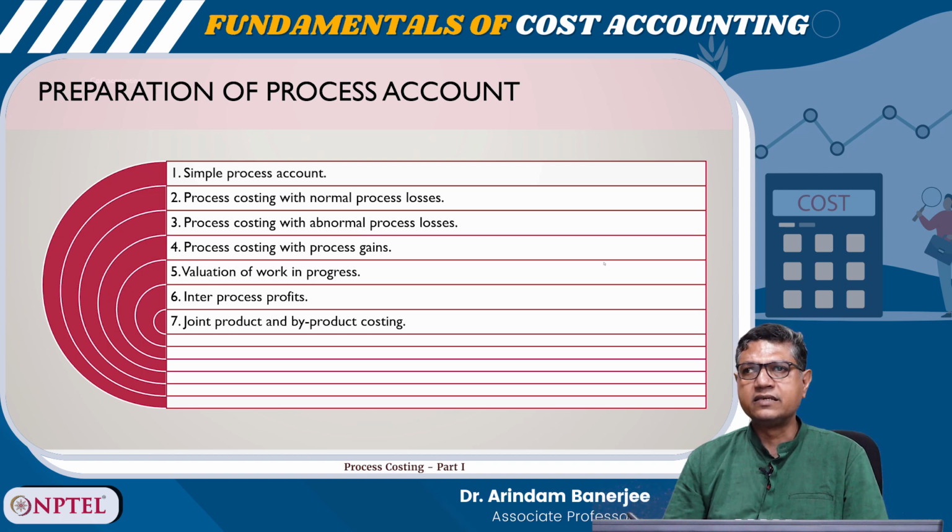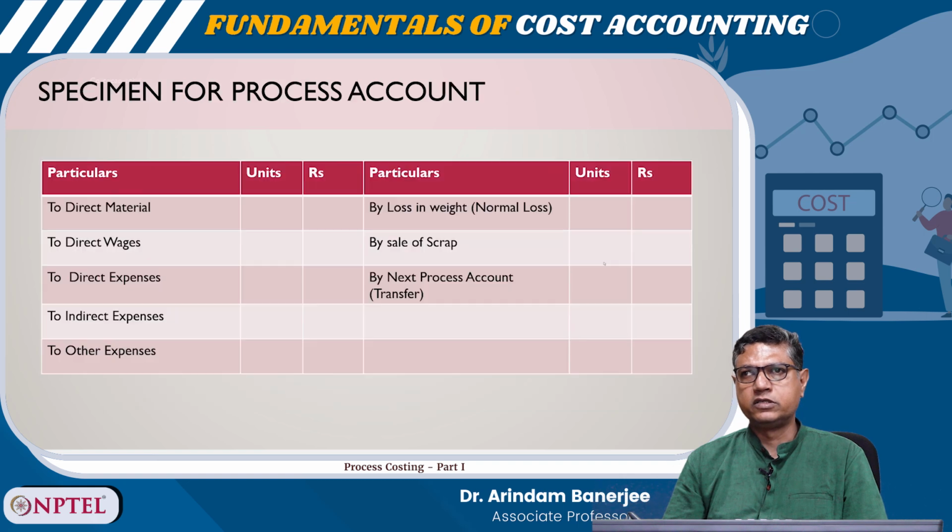These are the various cases. First one is the simple process account, process costing with normal process losses, process costing with abnormal process losses, process costing with process gains, valuation of work in progress, inter-process profits, and joint product and byproduct costing. So, a specimen of process account looks like this.